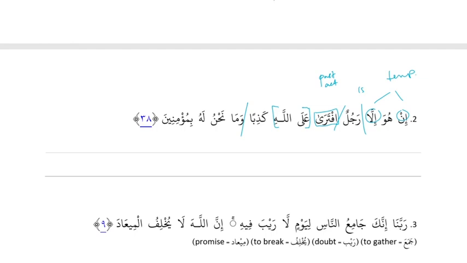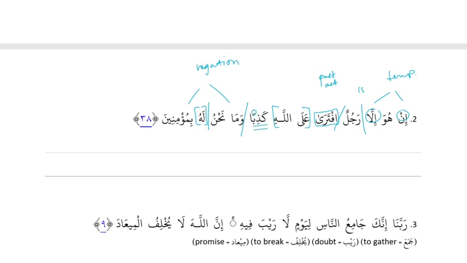Wama nahnu lahu bimuminin. Nahnu is before is, and then lahu is TLDR and it's noun. Right. And then bimuminin, this is what do we call it? Ma and B. Ma and B makes it negation, and the B is what do you call emphasizer B. Right, it's emphasizer B because it's a B in a negative sentence. And then sorting, kadhiban is receiver.